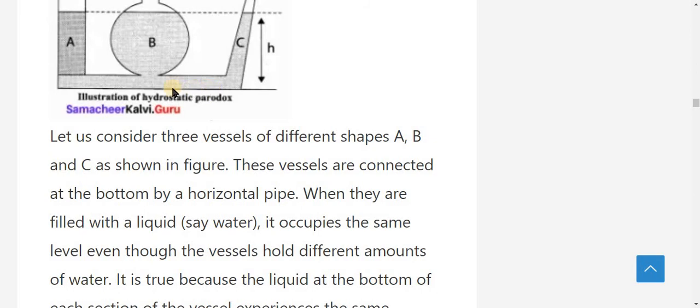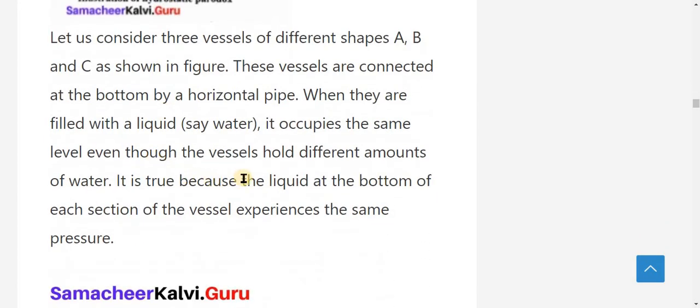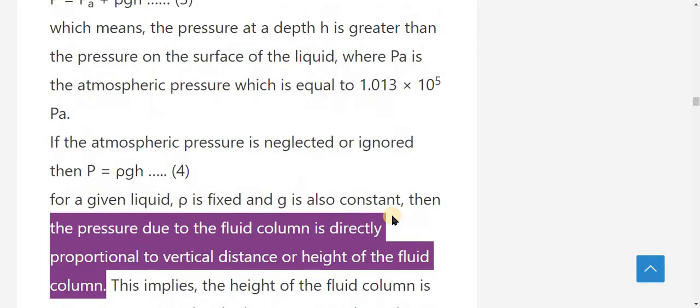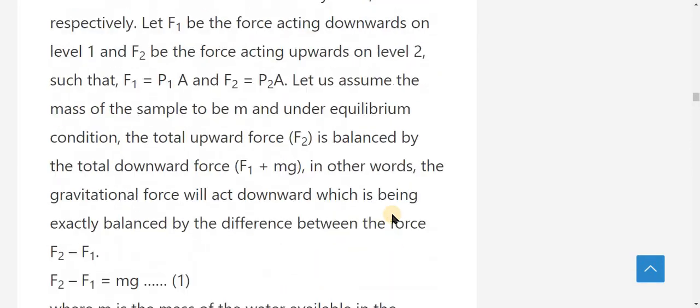When they are filled with a liquid, say water, it occupies the same level, even though the vessels hold different amounts of water. This is true because the liquid at the bottom of each section of the vessel experiences the same pressure. So this is a very important detailed question, children.